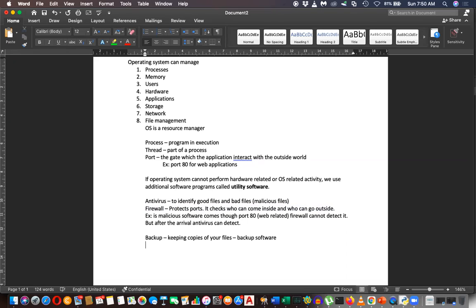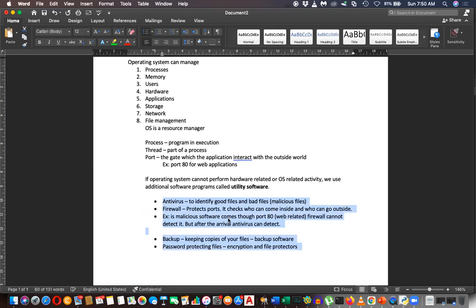Maybe protecting files, password protecting files, is also done by utility software. These are examples of utility software programs.